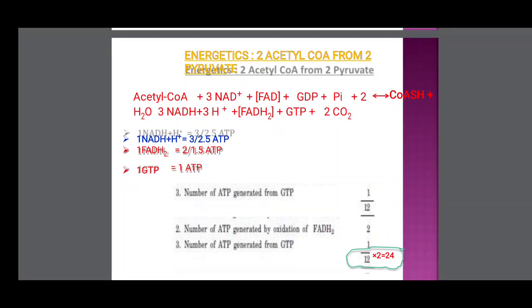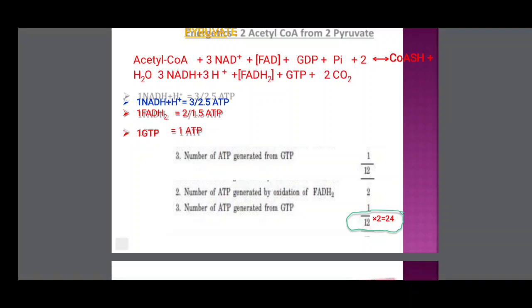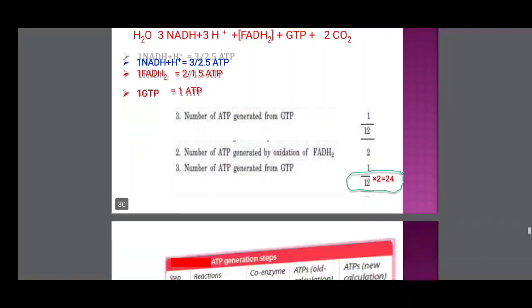So, energetics of acetyl coenzyme A. In the above reaction, 1 NADH2 gives 3 ATP, 1 FADH2 gives 2 ATP, and 1 ATP is formed directly. So, total 12 ATP for one Krebs cycle. But one glucose molecule is completely oxidized through 2 turns of the Krebs cycle. So, 24 ATP for one glucose molecule in the Krebs cycle.